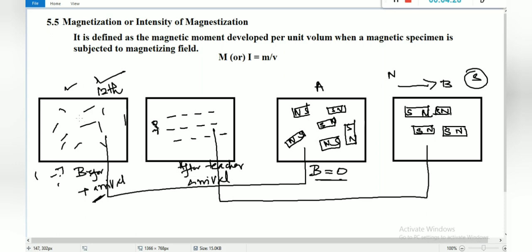To control the whole school, or the assembly, a principal or correspondent is needed, because the power needed is directly proportional to what is to be controlled. Hope you can understand what I am saying. So depending upon the volume and the number of dipole moments, we have to apply the magnetic field. So magnetization is equal to magnetic moment per volume.